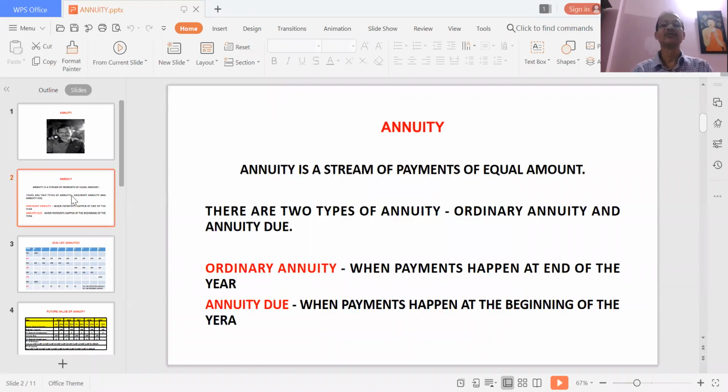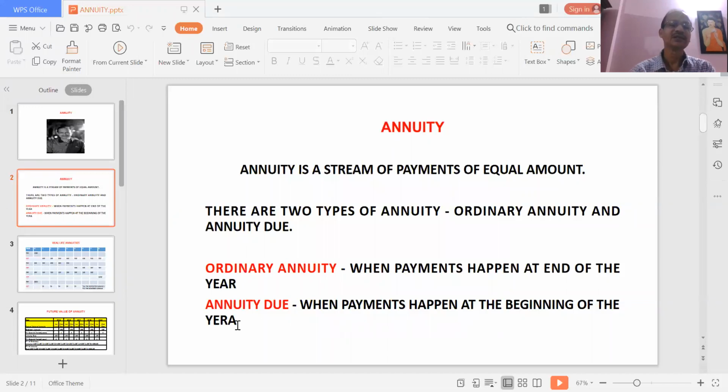Now, what is annuity? Annuity is a stream of payment of equal amount. Broadly, there are two types of annuity. One is called the ordinary annuity, when the payments happen at the end of the year. And the other one is called the annuity due, when payments happen at the beginning of the year.